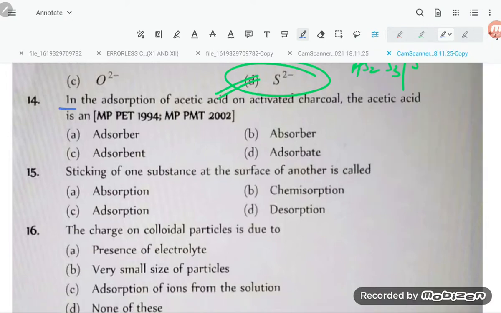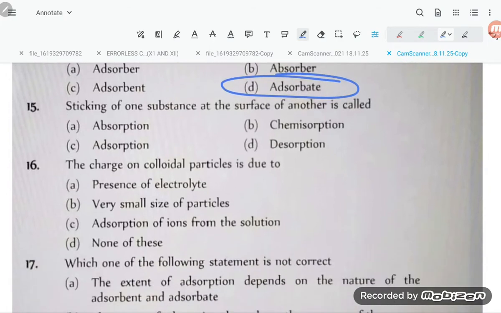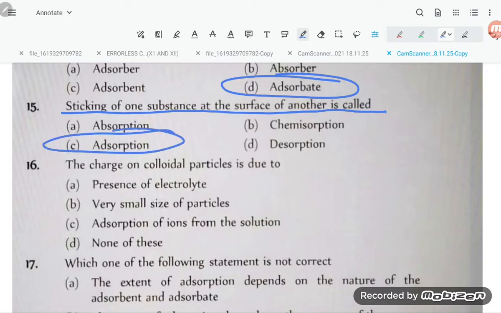The problem says, in the adsorption of acetic acid on activated charcoal, the acetic acid is, they are asking, that is the adsorbate. This will be because the acetic acid is getting adsorbed on the activated charcoal. Okay, so option D. Sticking of one substance on another substance is called adsorption, option number C.